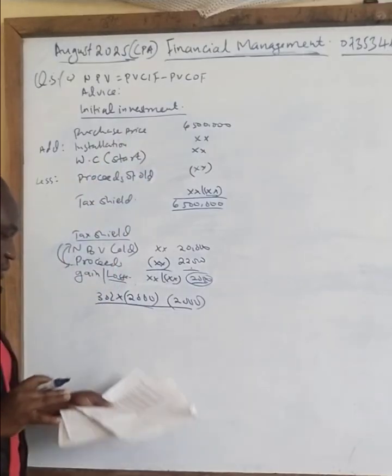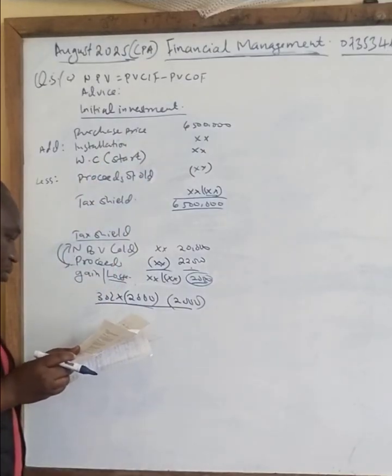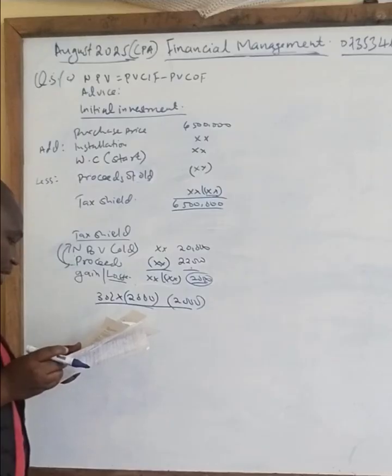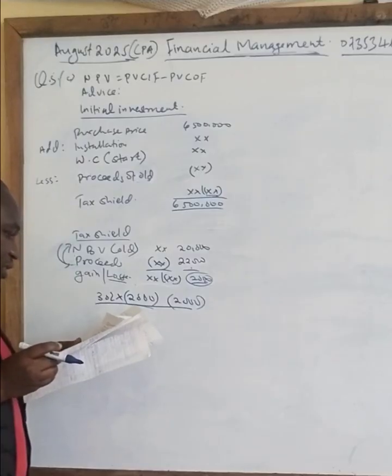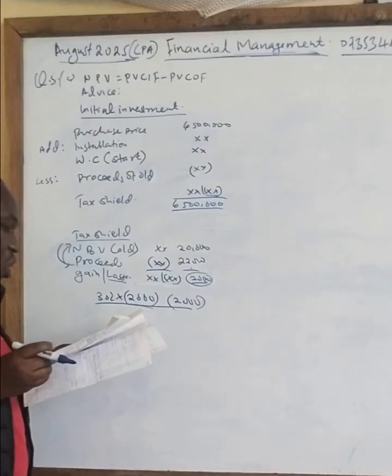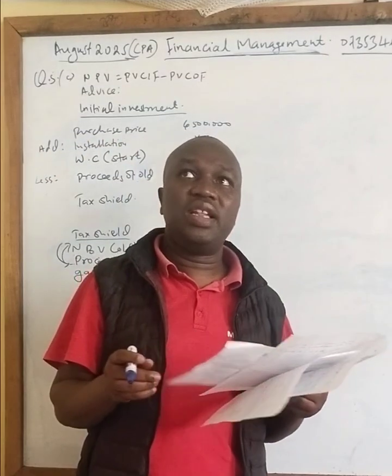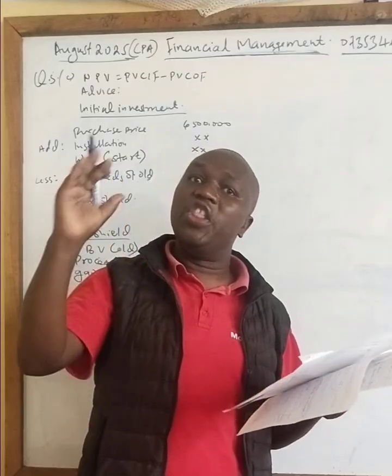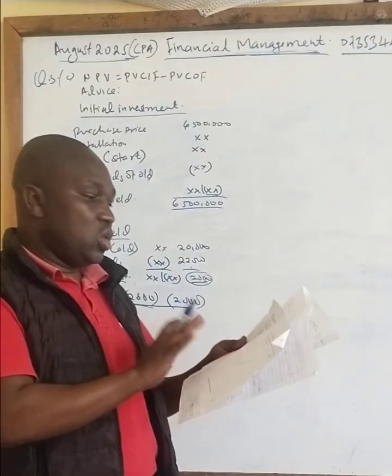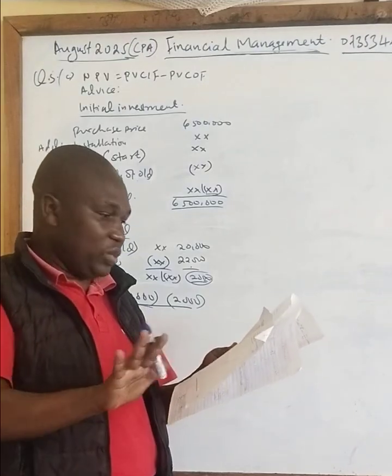Once you have done this one, from this particular question, we have not been given much. You have just been told the second point was that there was a 250,000 overhaul cost, which will be incurred in the third year. So it will affect the revenue for the third year. In this case, it will go to the revenue in the third year, so we skip that one.